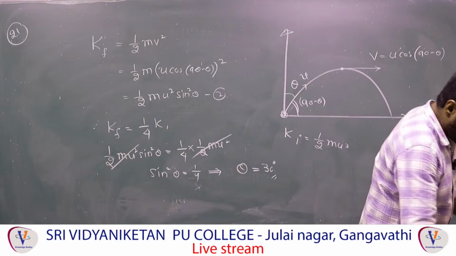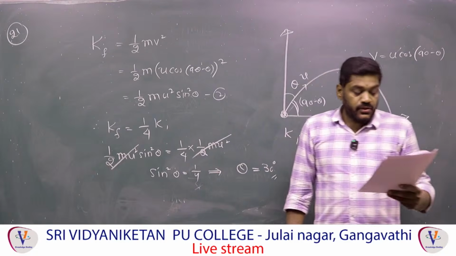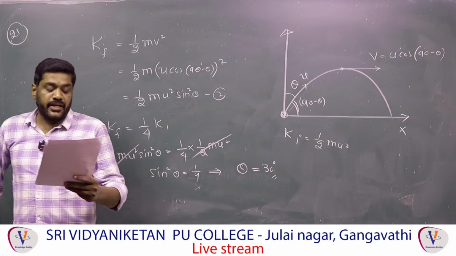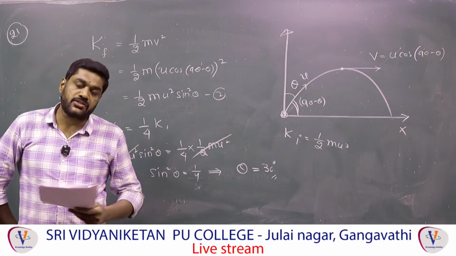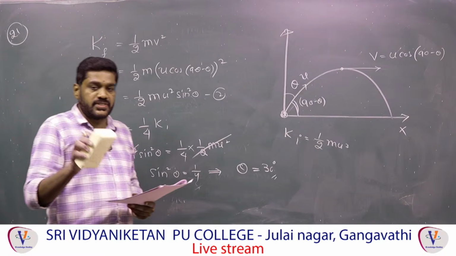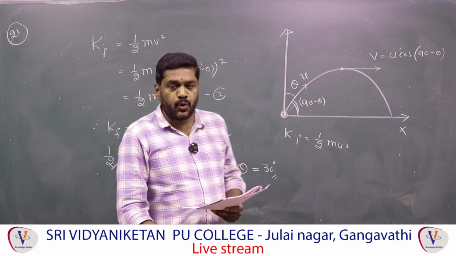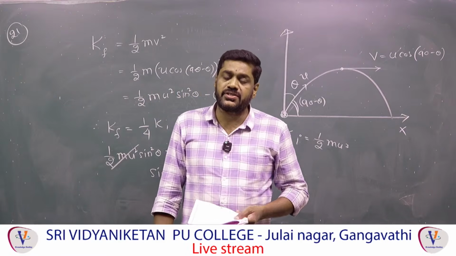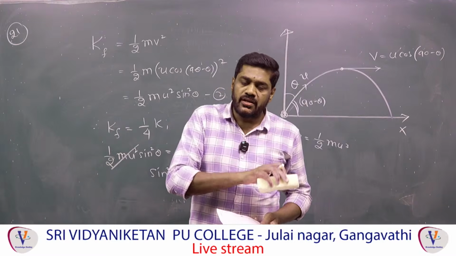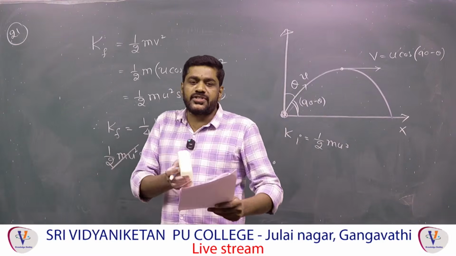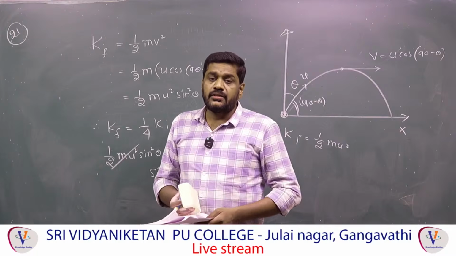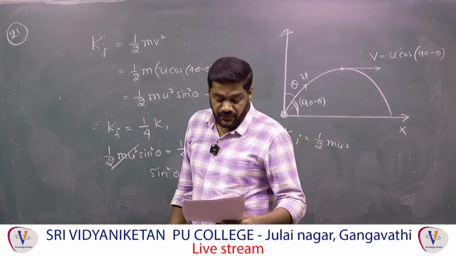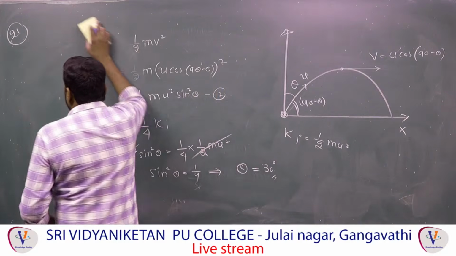Next, 22 was a direct question, and now 23. For a planet orbiting around the sun, kinetic energy changes but angular momentum remains constant. Yes, with respect to the position of the sun, for every planet there is no torque. No torque means angular momentum is always constant. But when the planet is revolving around the sun, at different positions of the planet from the sun, the planet has different speeds. When the speeds are different, automatically kinetic energy is different. Therefore, the first option is the correct one.